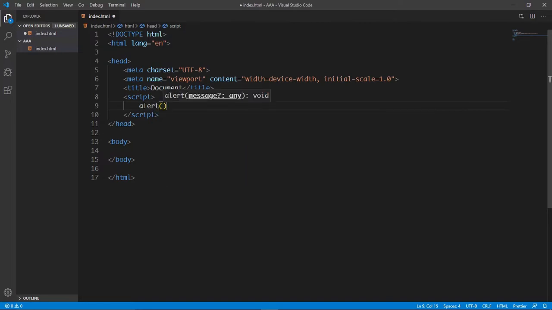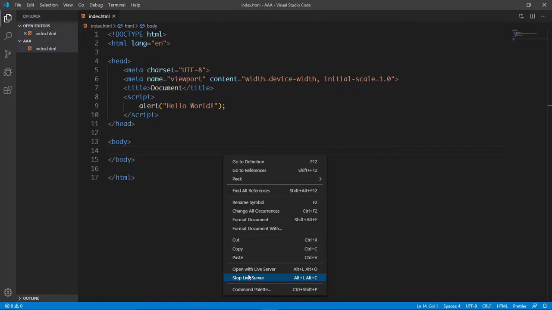And this function here accepts a string. So we can say it should alert hello world. And let's end this with a semicolon. Save our work. And we are going to right click anywhere in this document and select open with live server.